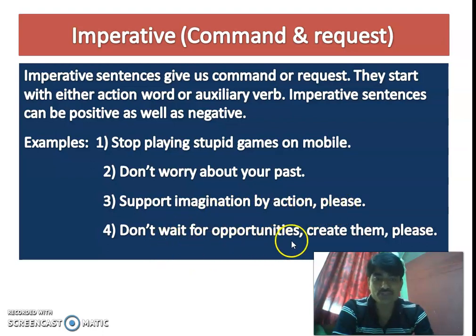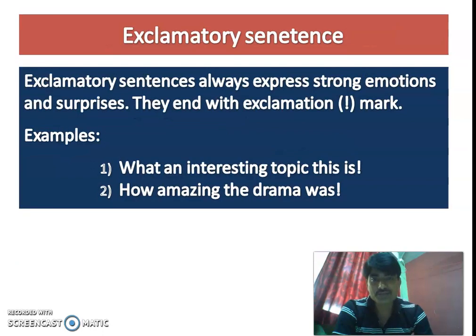Don't wait for opportunities, create them. See, this is negative. This is also negative. So imperative sentences can be positive as well as negative, and they are used for command as well as request.